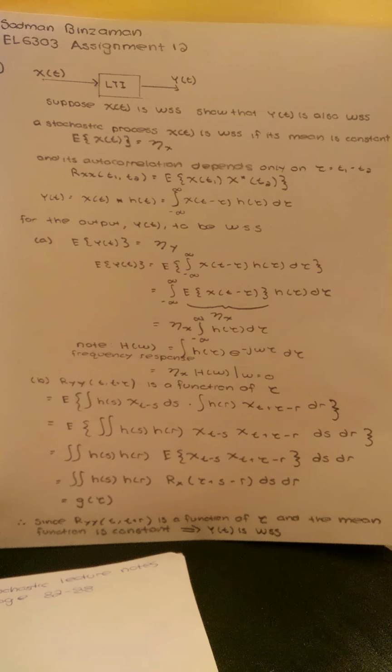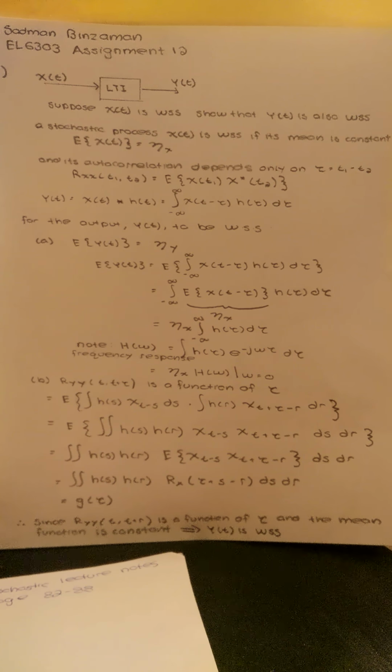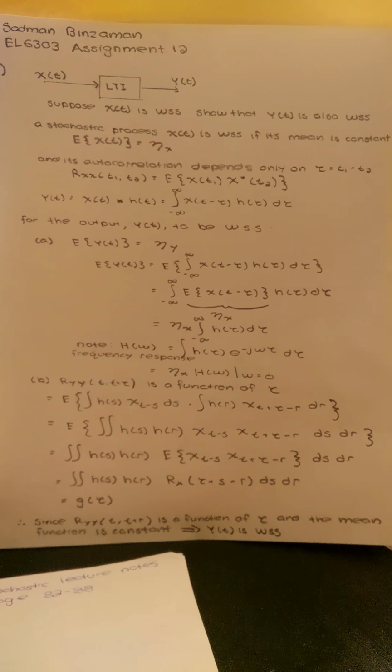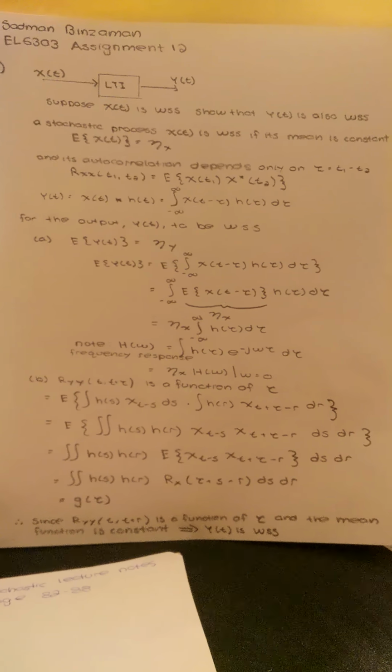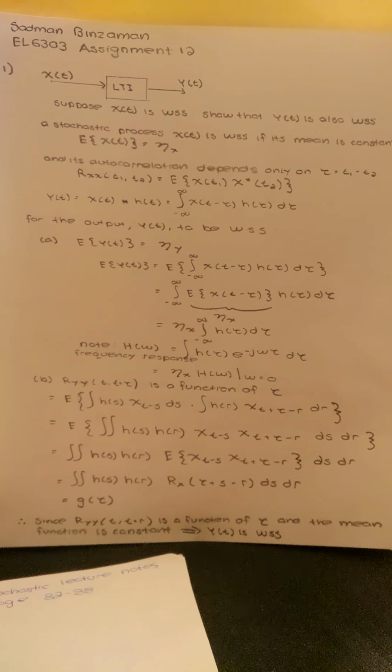First of all, I think it's important that we review what wide sense stationary means and the properties associated with it. When a stochastic process is defined as being wide sense stationary, the expected value, or the mean of that process, is a constant, and the autocorrelation depends only on tau, which equals t1 minus t2. So the expected value of x of t equals some constant eta of x, and the autocorrelation of x is defined as the expected value of the product of x of t1 and x of t2.